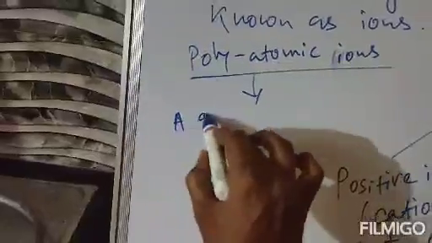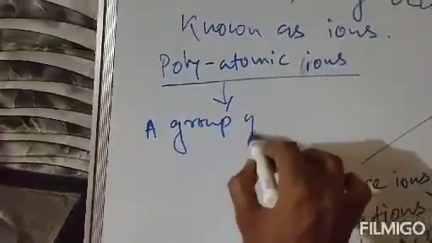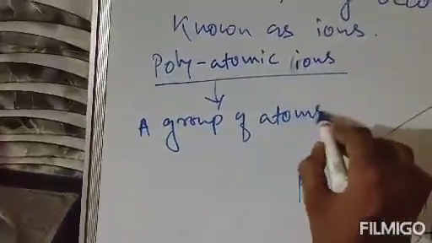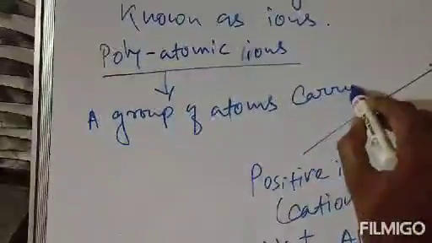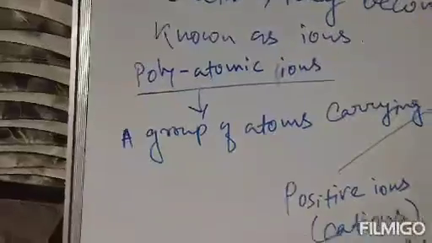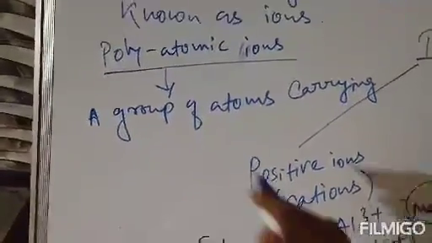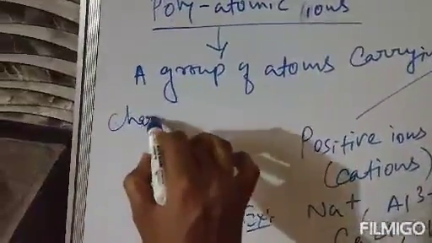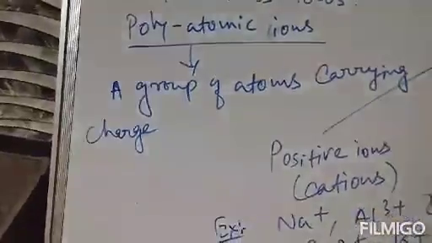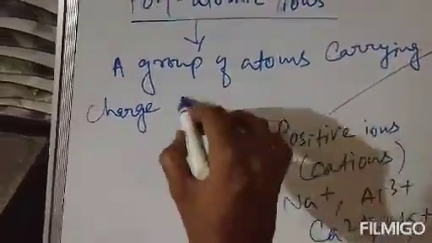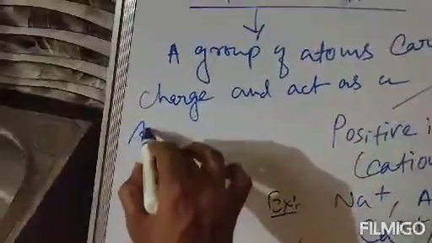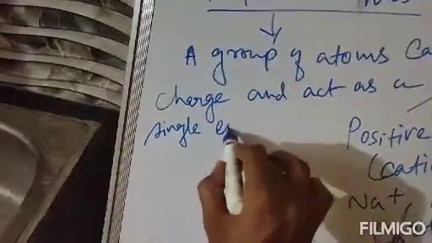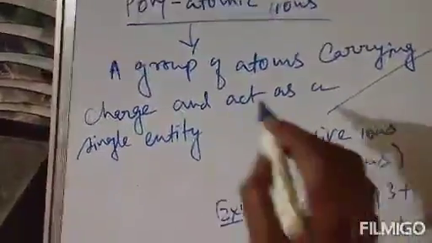A group of atoms carrying charge, and act as a single entity is known as polyatomic ion.